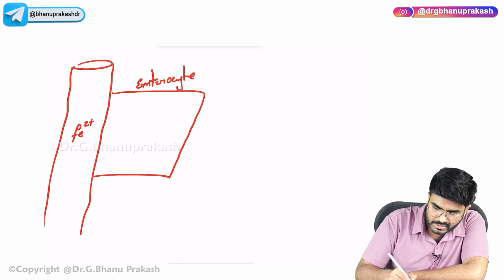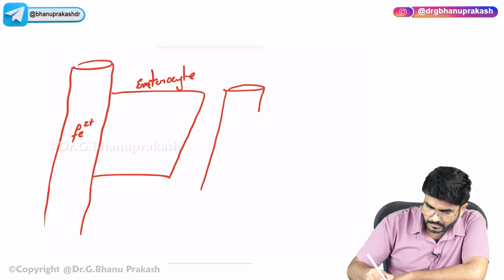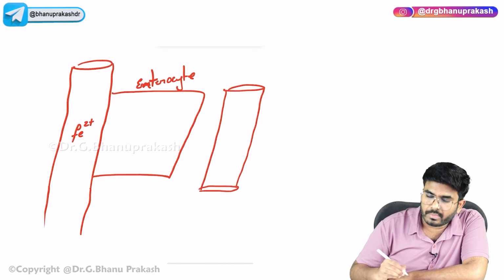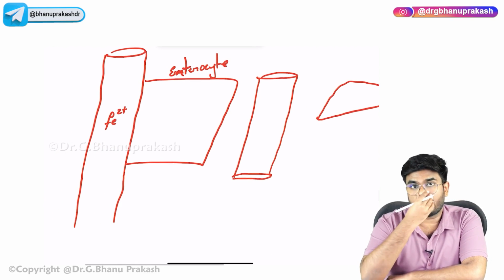Okay, this is your enterocyte. Now from the enterocyte you have to take the iron into your blood. From the blood it has to go into the storage sites. So how will it occur, sir?